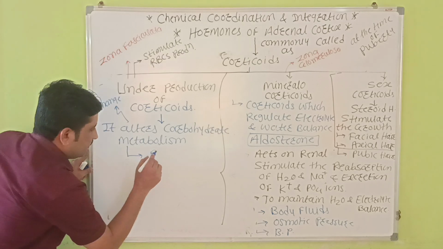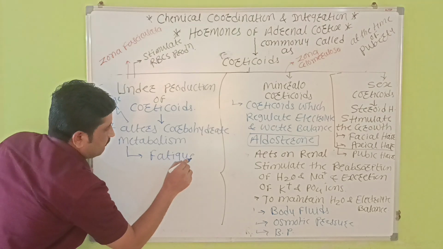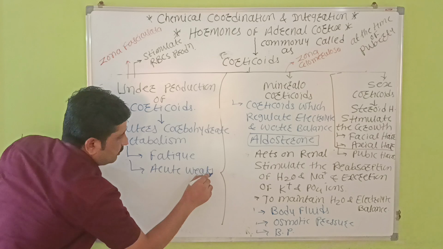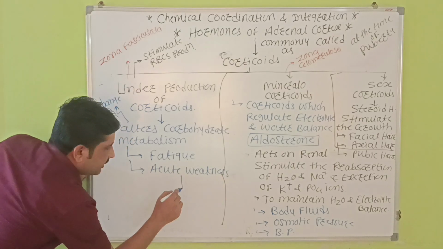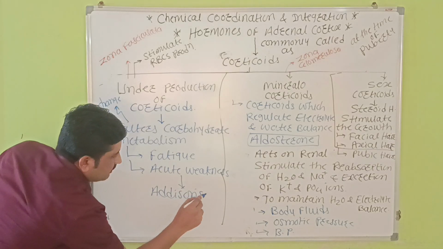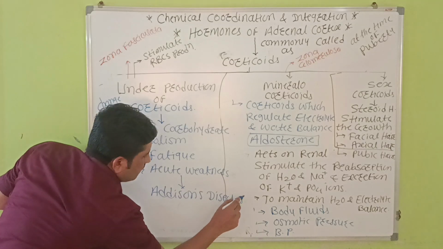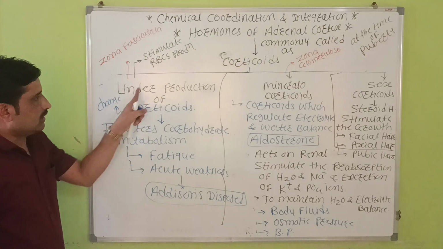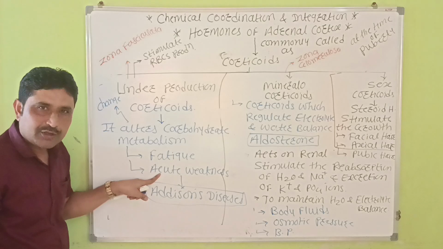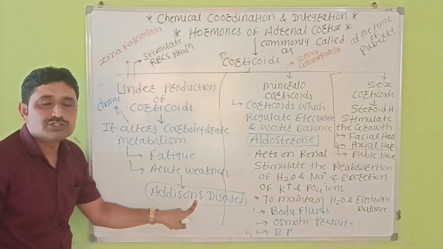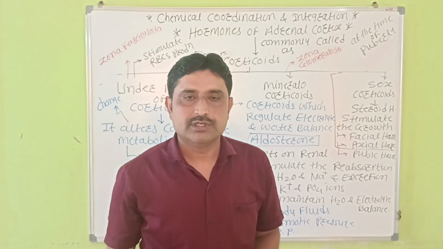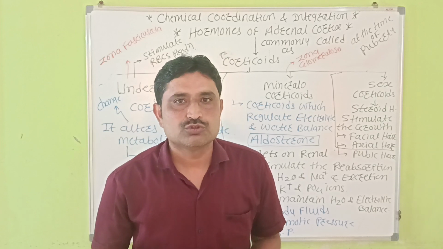Results it into, उससे क्या होगा? उससे होगा fatigue, acute weakness, and resulting it into a disorder, and that is Addison's disease. क्या होगा? Addison's disease. So underproduction of the corticoids alters the carbohydrate metabolism, results it into fatigue, acute weakness, and results it into Addison's disease. So this is all about the hormones of the adrenal cortex. In the next video, we'll discuss the hormones of the adrenal medulla.